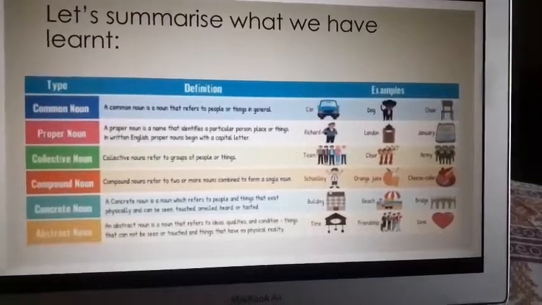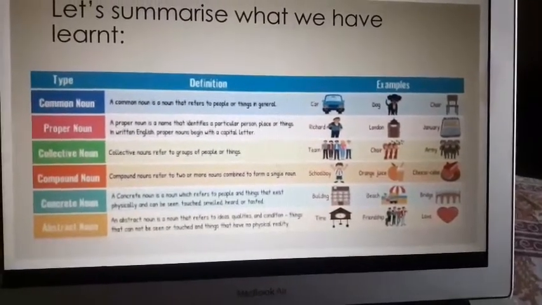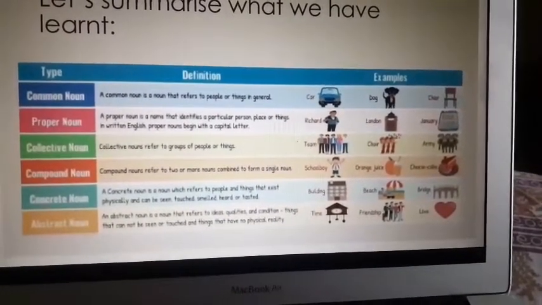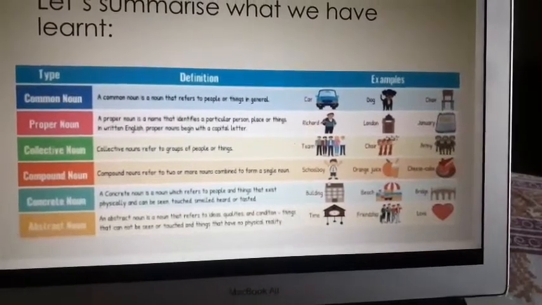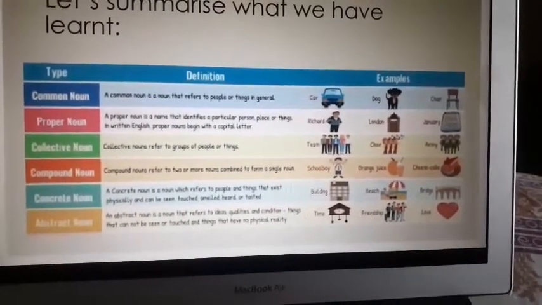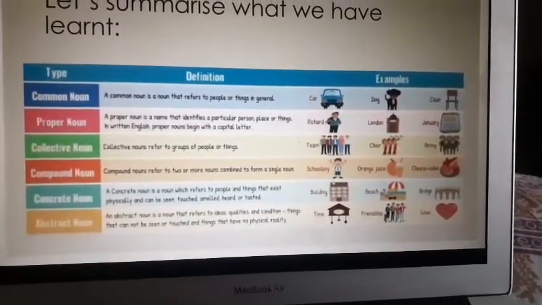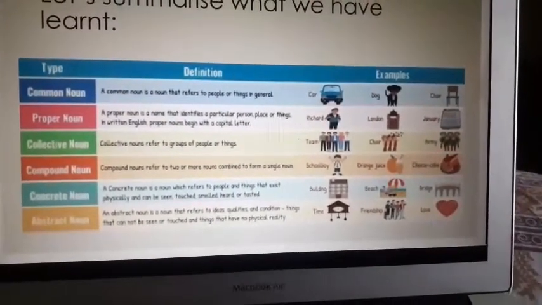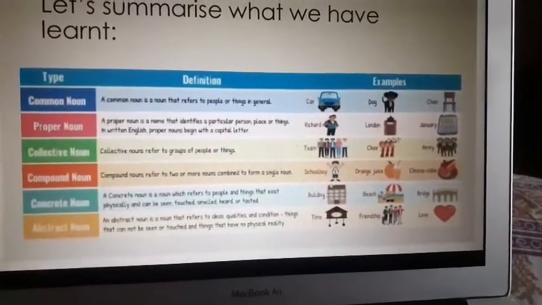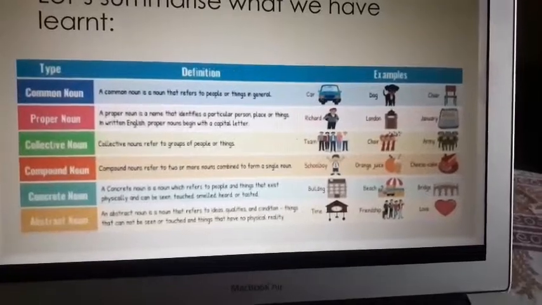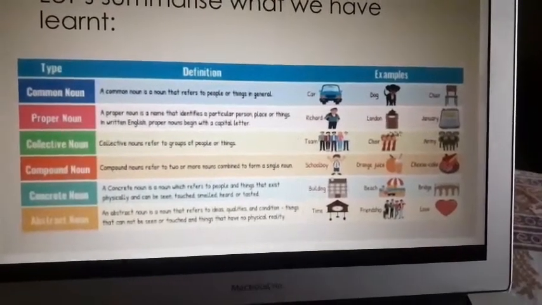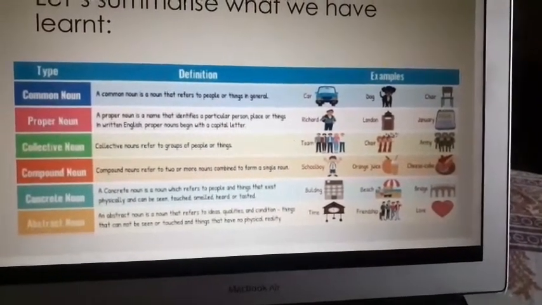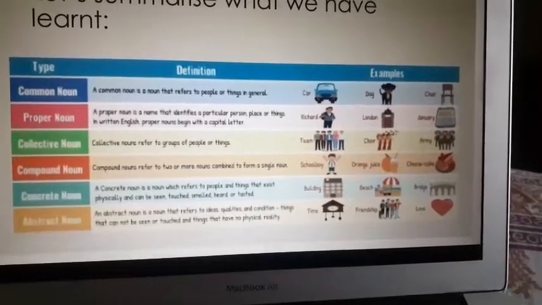Richard, London, January, these are names given to different things. Now, collective noun refers to a group of people or things. Team, choir, army, etc. Compound nouns refer to two or more words combined to form a single noun. Schoolboy, orange juice, swimming pool, cheesecake. These are all compound nouns.